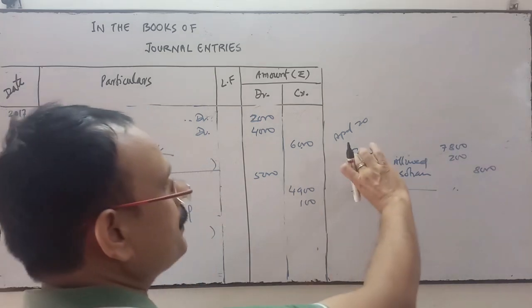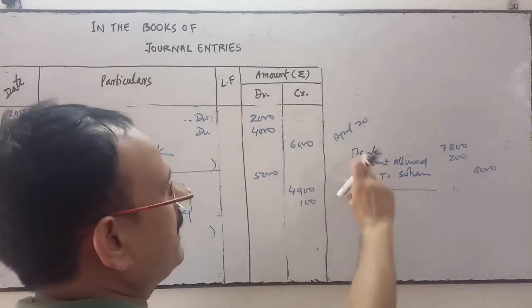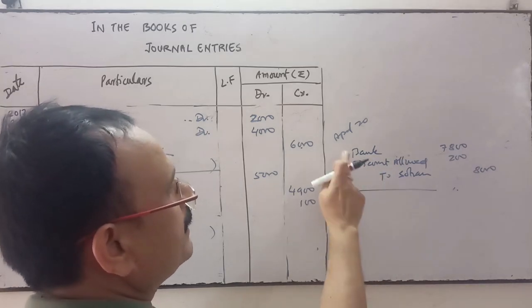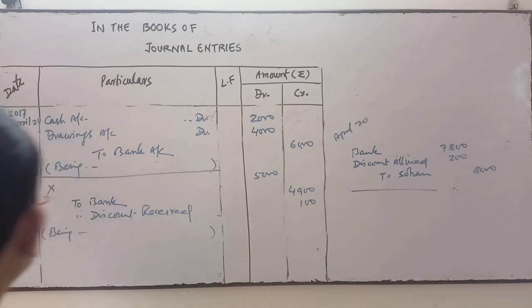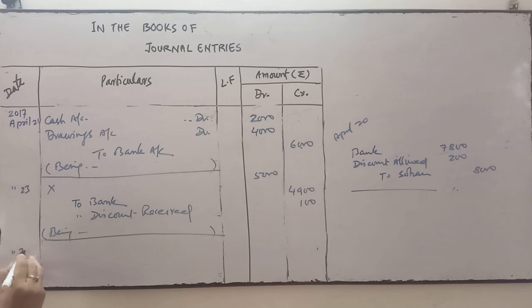Then what we do, we just reverse this entry. We cancel this entry. For cancellation, this account will be debited and these two accounts will be credited. How will we cancel the account? We'll cancel it by reversing this entry. Sohan account which was credited, now we'll debit it. Bank which was debit, now credit. Discount allowed which was debit, now it is credit.